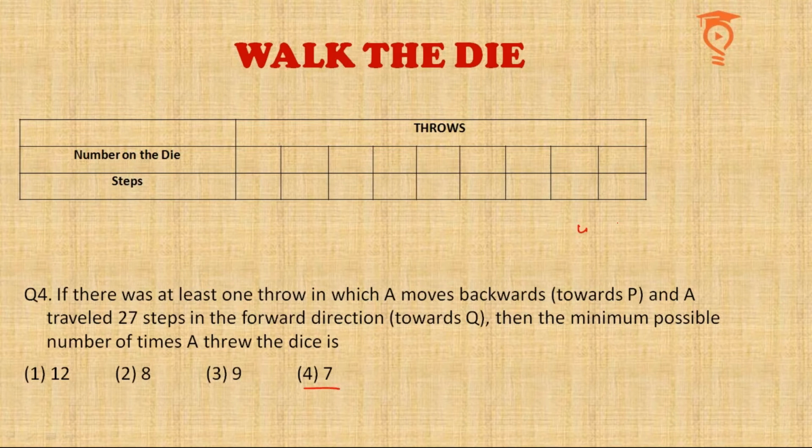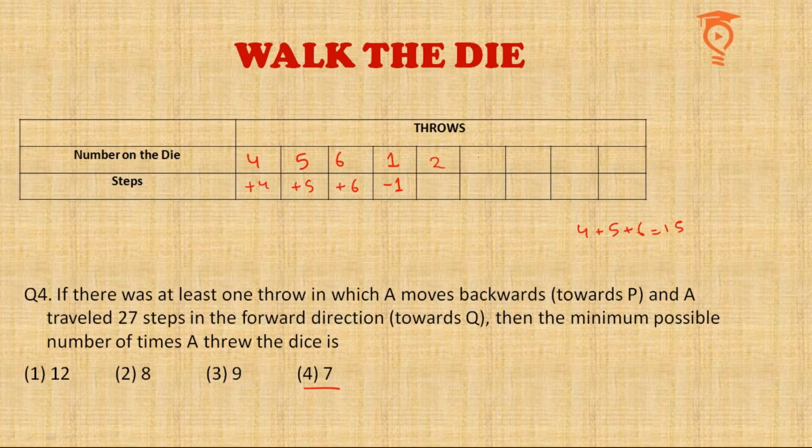If I add 4, 5, 6, we did that in the previous question, we make 15. Okay, so how about doing 4, 5, 6 in the first throws? That makes the sum 15. Okay, and then maybe take a 1 or a 2 to make it negative. That makes it 14. And now I have to add 13 steps in 3 throws. Okay, which is very easy.